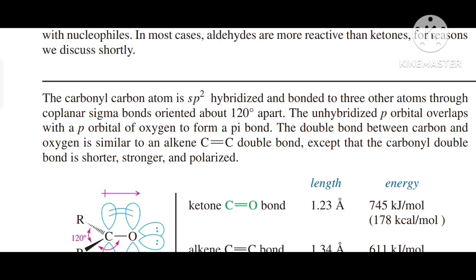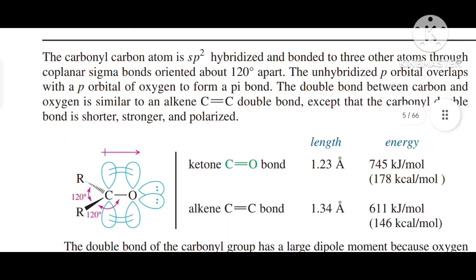The unhybridized p orbital overlaps with a p orbital of oxygen to form a pi bond. The double bond between carbon and oxygen is similar to an alkene, that is C double bond C, except that the carbonyl double bond is shorter, stronger and polarized.